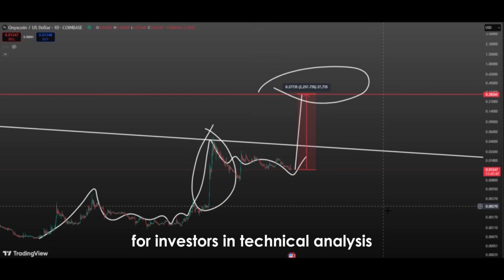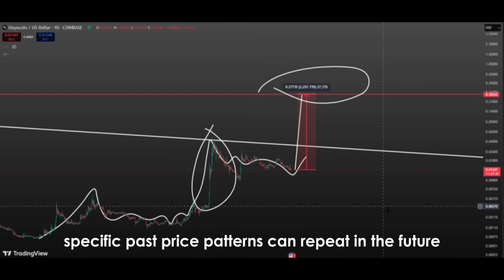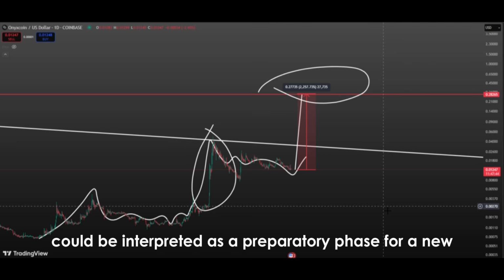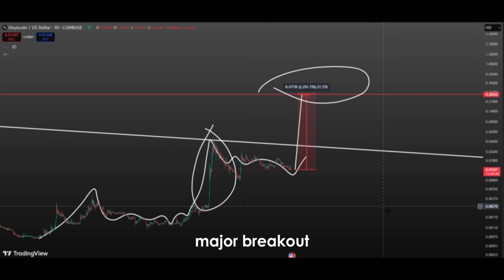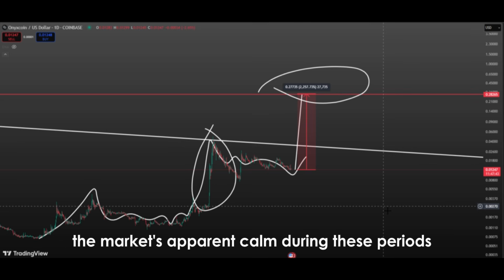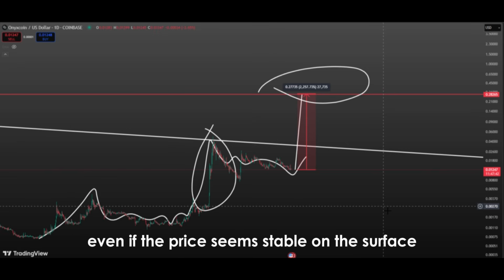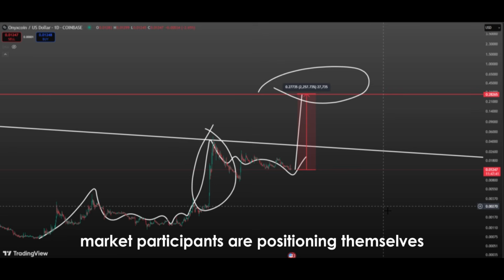In technical analysis, there is a principle: specific past price patterns can repeat in the future. Therefore, the current sideways movement could be interpreted as a preparatory phase for a new major breakout. The market's apparent calm during these periods can be deceptive. Even if the price seems stable on the surface, market participants are positioning themselves.